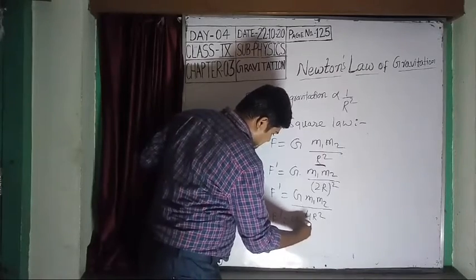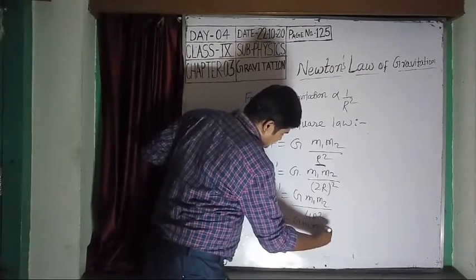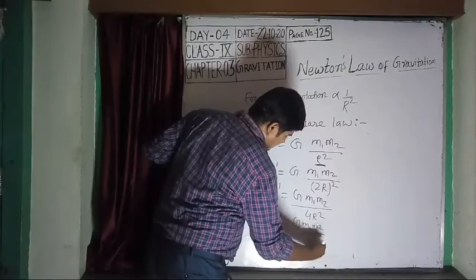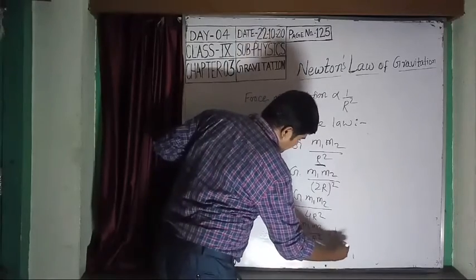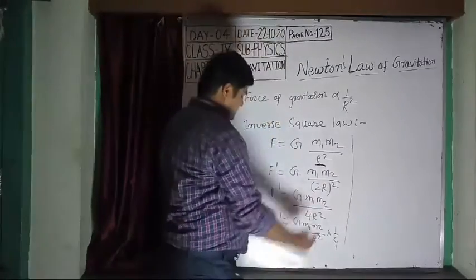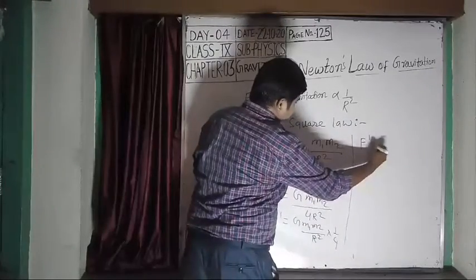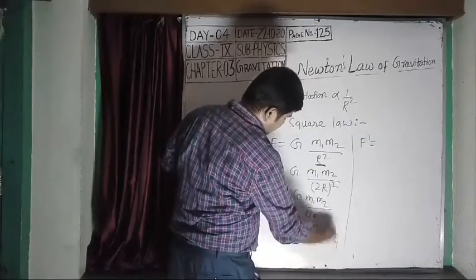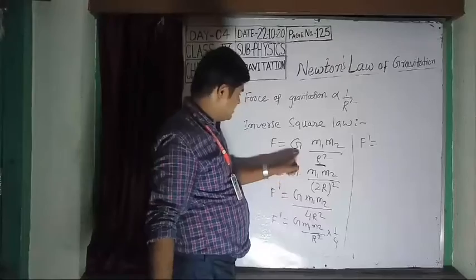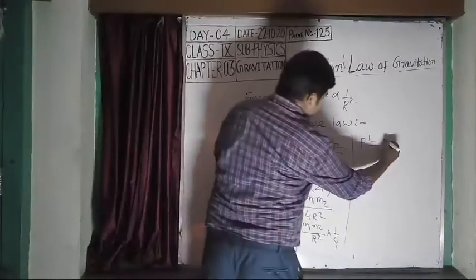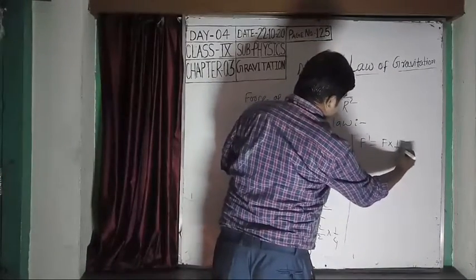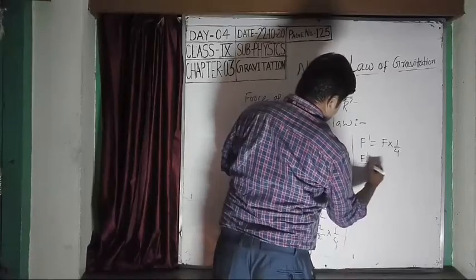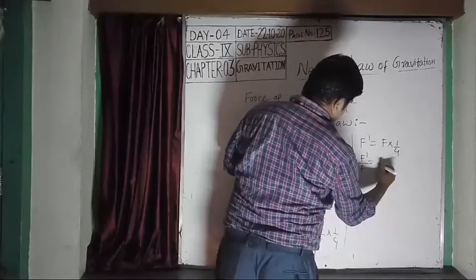F dash is equal to G m1 m2 by r square into 1 by 4. This G m1 m2 by r square is F, so F dash is equal to F into 1 by 4. F dash by F is equal to 1 by 4.